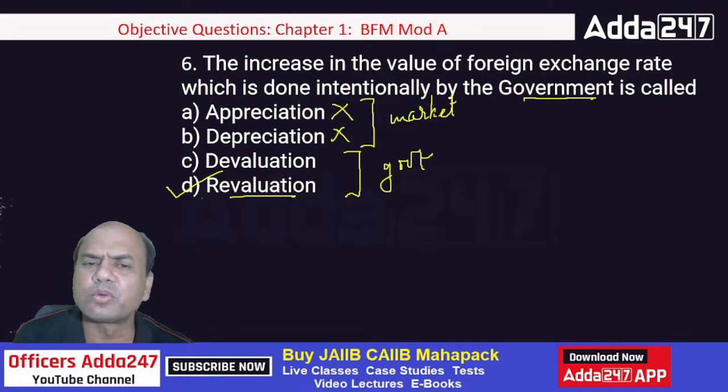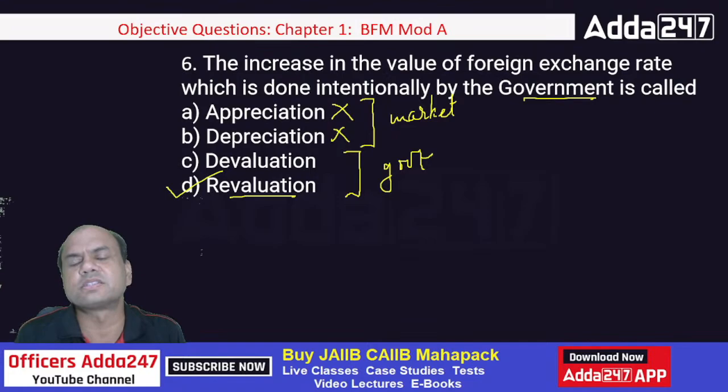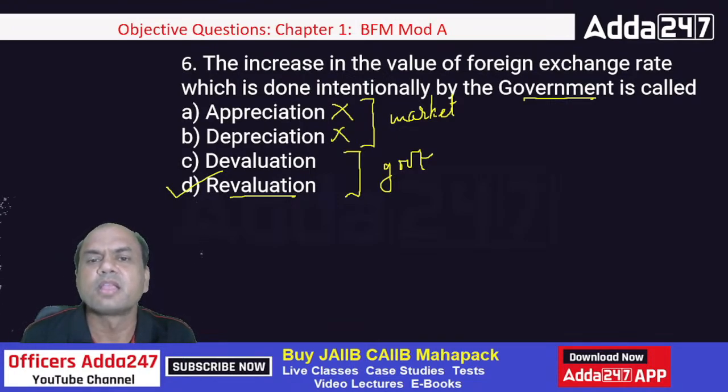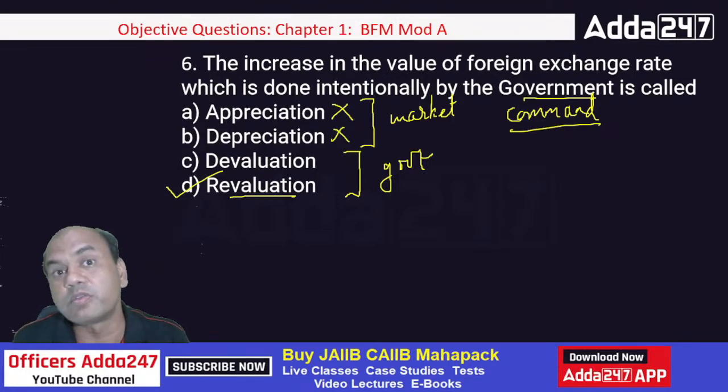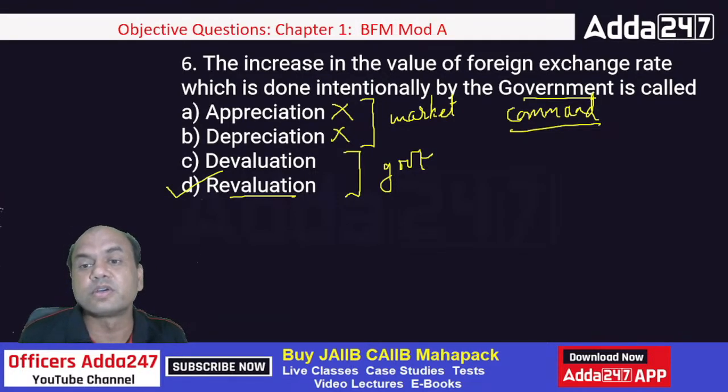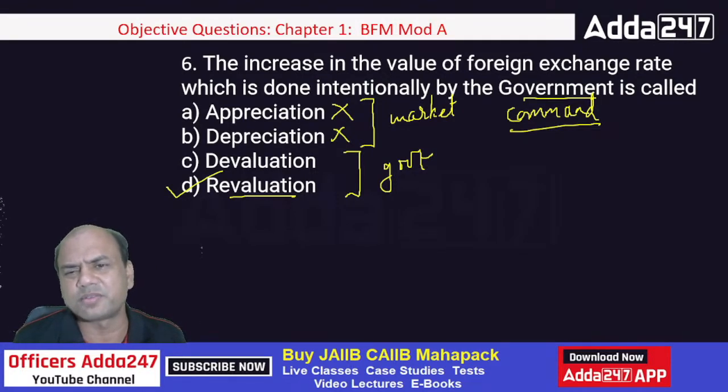Why does the government do this revaluation? On what basis does the government do it? See here, firstly it is a command economy, as I told you earlier. Command means government wants it. Everything is supreme government over there. Government wants to control everything. This is the worst type of economy, and India doesn't have this command economy.